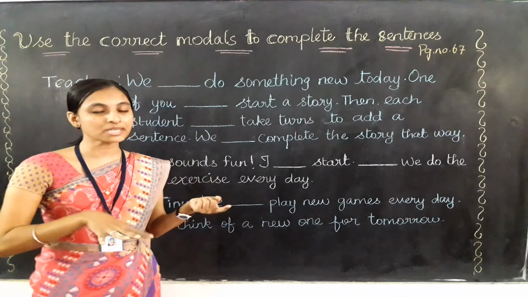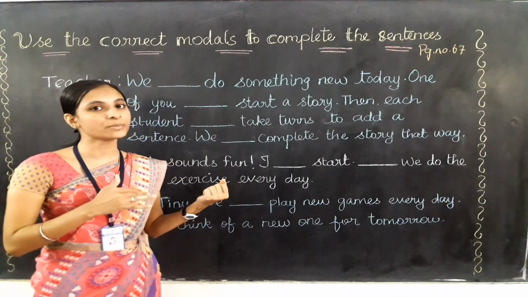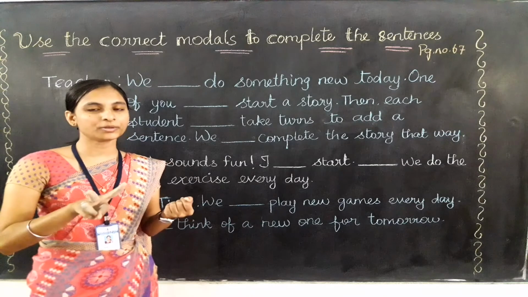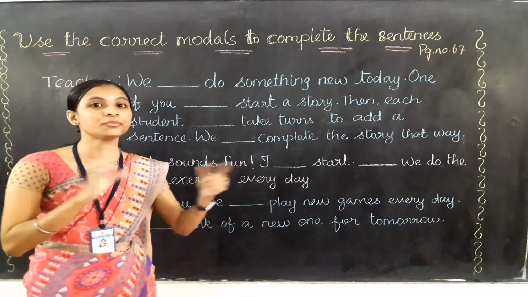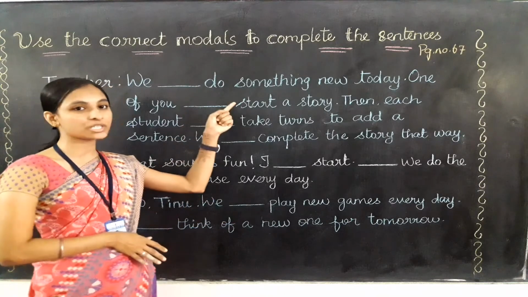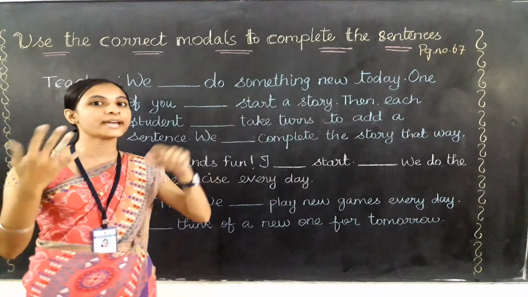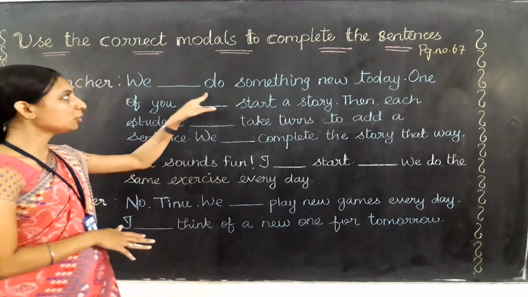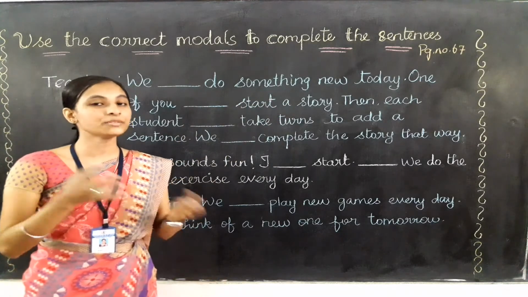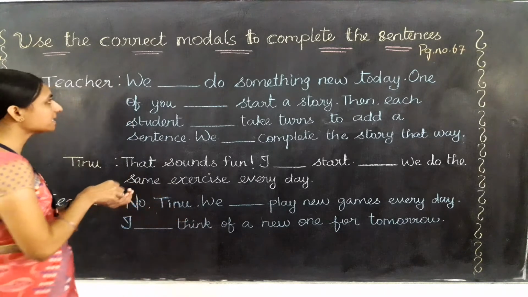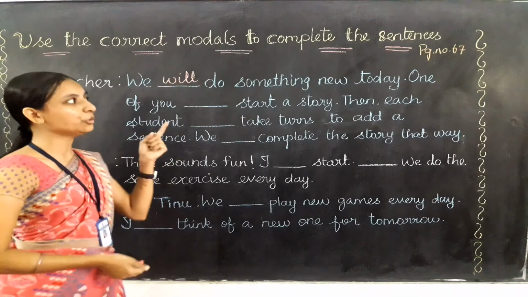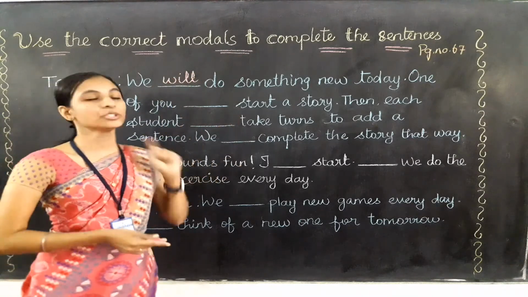So she is going to do something new today. So for future action, which auxiliary verbs have we learned? Yes, that is two. They are will or would. Okay, will or would represent the future action only. And for using will or would, we need to check the action, I mean whether this sentence is talking with the help of present or past. Here, do something new today. Today means only the present. So we can use the present future form, that is will. So the answer will come like will only. We will do something new today.